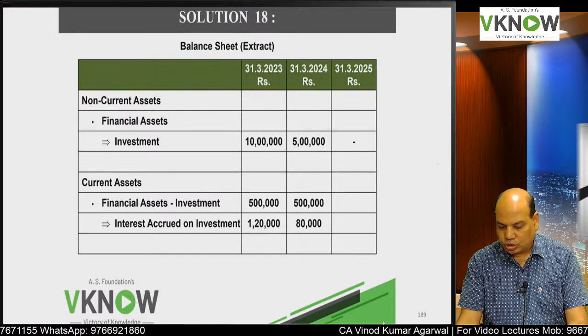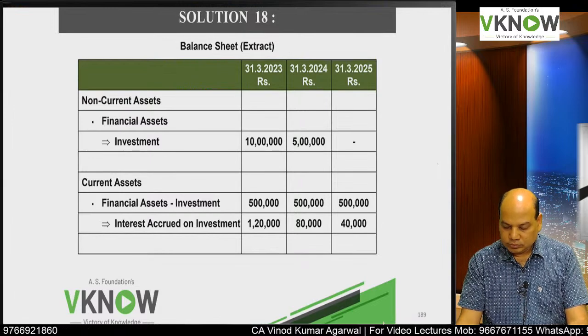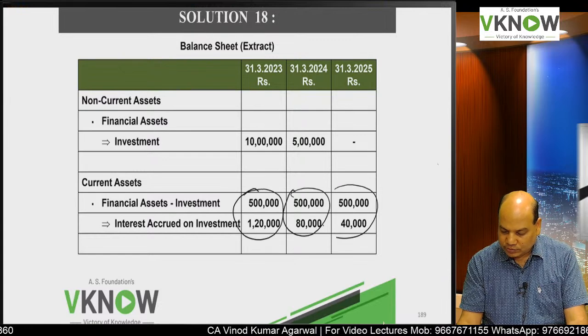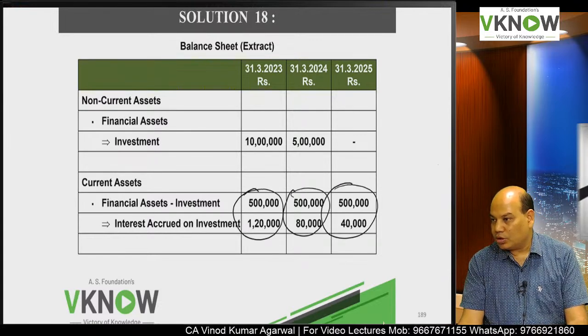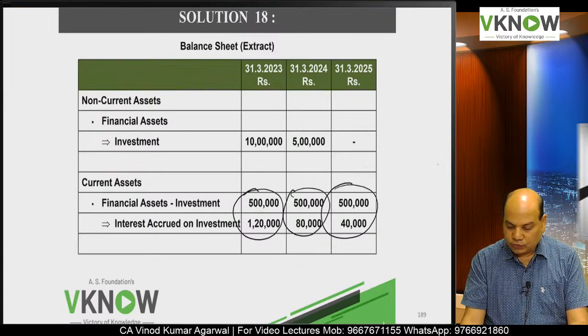Last year non-current 0. Financial asset, investment 5 lakh, and interest accrued 40,000. Because if you have so much cash flow coming in within 12 months, it will improve your current ratio. Is it right? So good for the company.